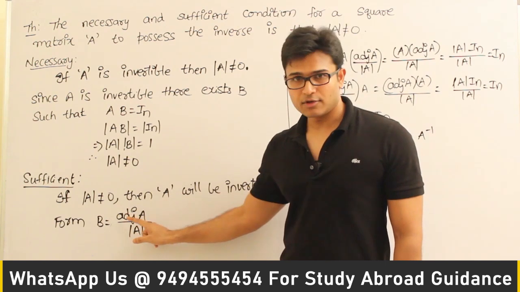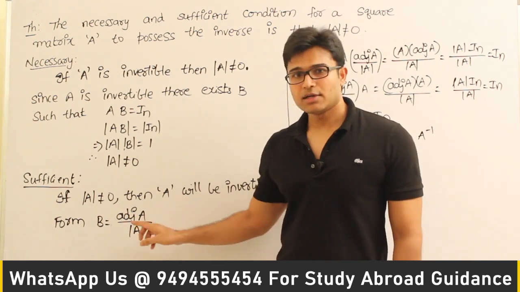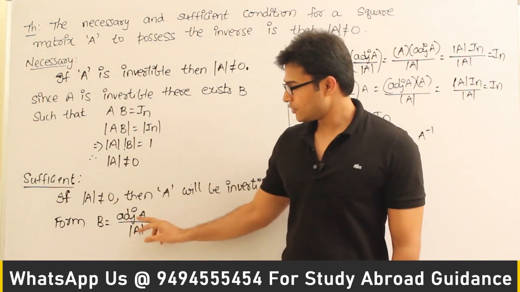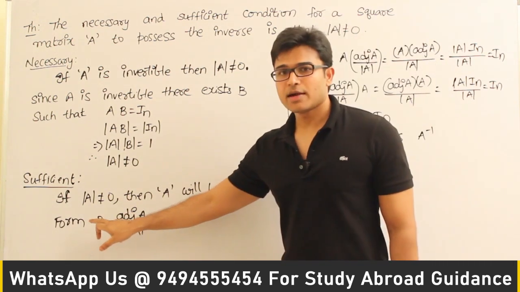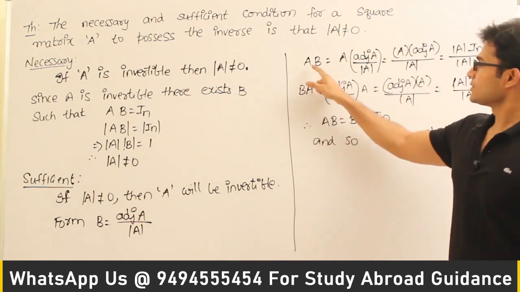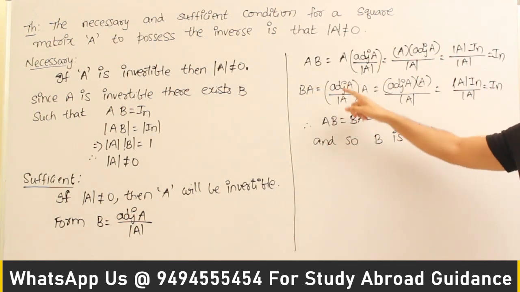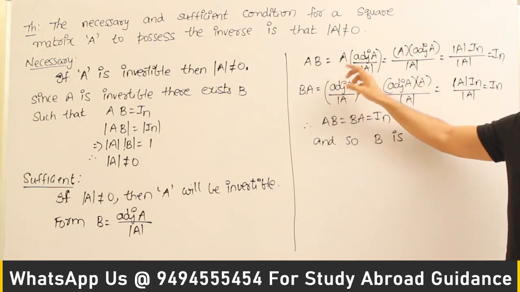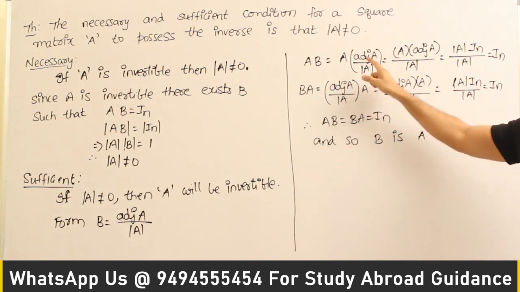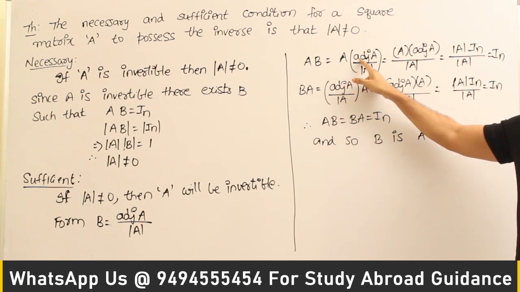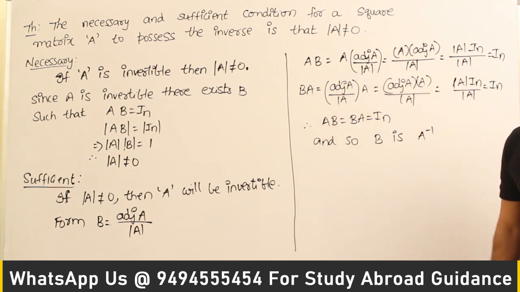Adjoint A exists for every matrix, and here I am saying det A is not equal to 0, therefore it is definitely possible. After forming such a matrix B, you check this: A into B equals A into, I am just substituting that particular B here. Then what did we get? A into adjoint of A divided by det A.